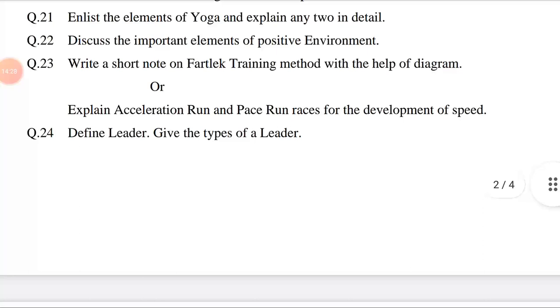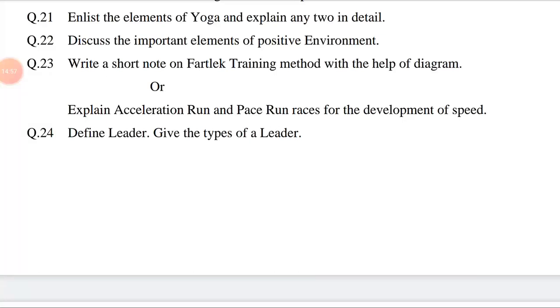Question number 21. Enlist the elements of yoga and explain any two in detail. Enlist means enroll. Elements mean component or constituent. This question is related to chapter number 6, yoga. The answer may be, first of all, write the name of 8 elements of yoga, such as the elements of yoga in Yoga Sutras are as enlisted below.